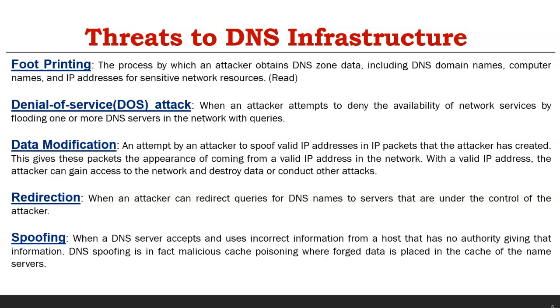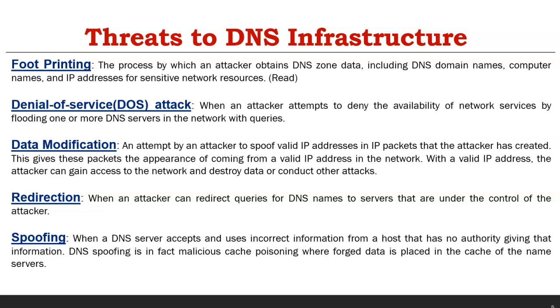So here there is no direct modification on the DNS server end, not in their tables. The DNS attacks also do not happen. Only the forged data is enforced in the cache of the server. So when the request comes, if it has a value in the cache, it simply returns it from the cache rather than going to the other servers for collecting the data. So this is the spoofing attack.